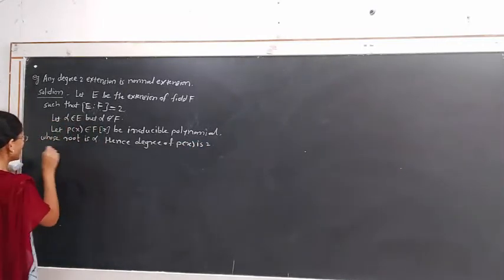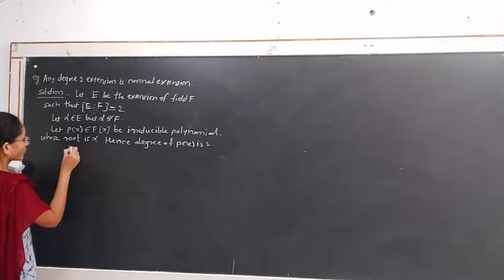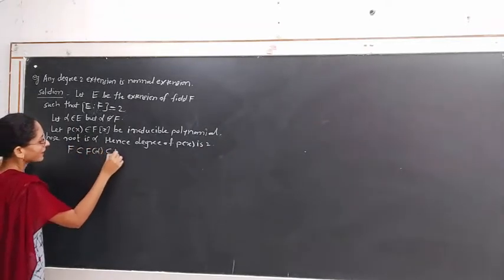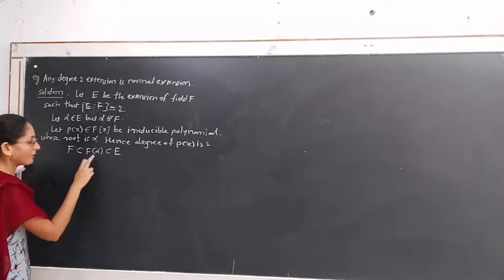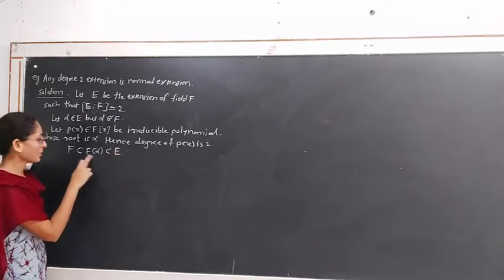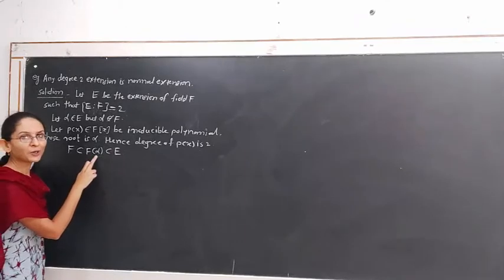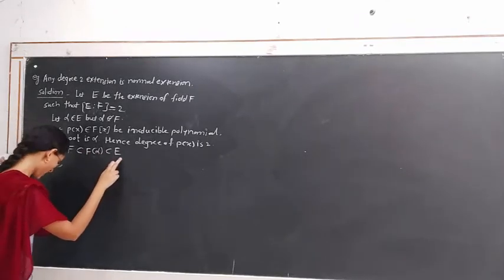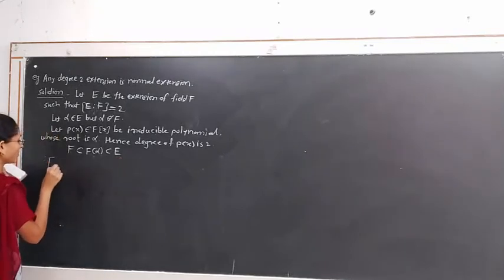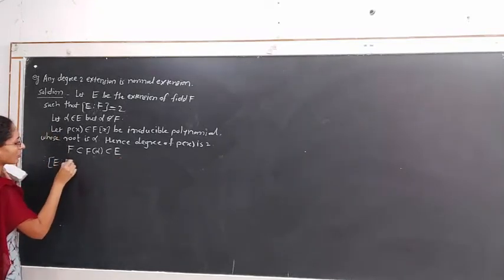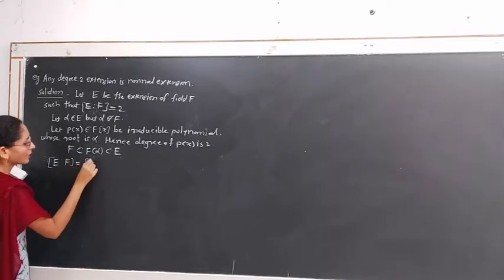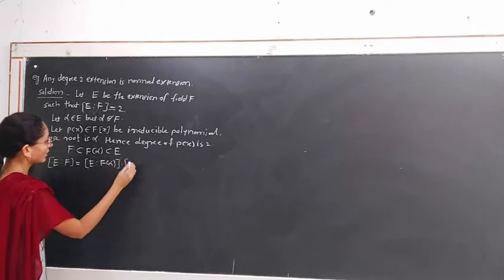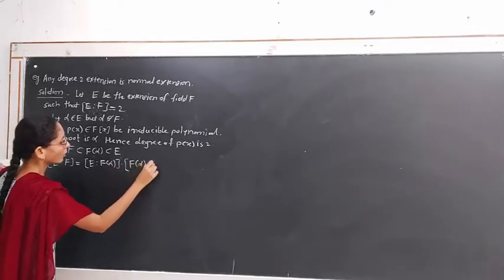Now we have the tower of fields F contained in F(alpha) contained in E. F(alpha) is the smallest extension of F that contains a root of the polynomial p(x). F(alpha) is a subfield of E. Hence, by using the dimension theorem, we get the degree of extension of E over F is equal to the degree of extension of E over F(alpha) times the degree of extension of F(alpha) over F.